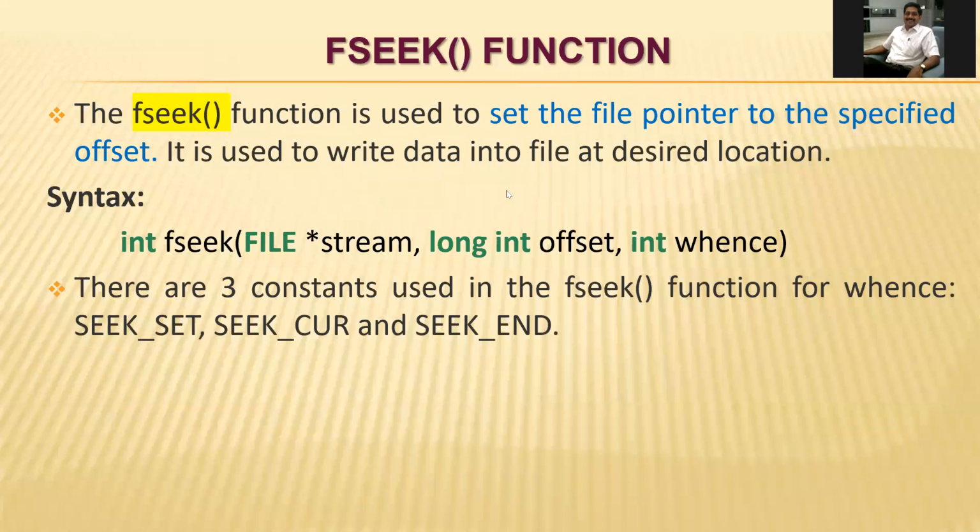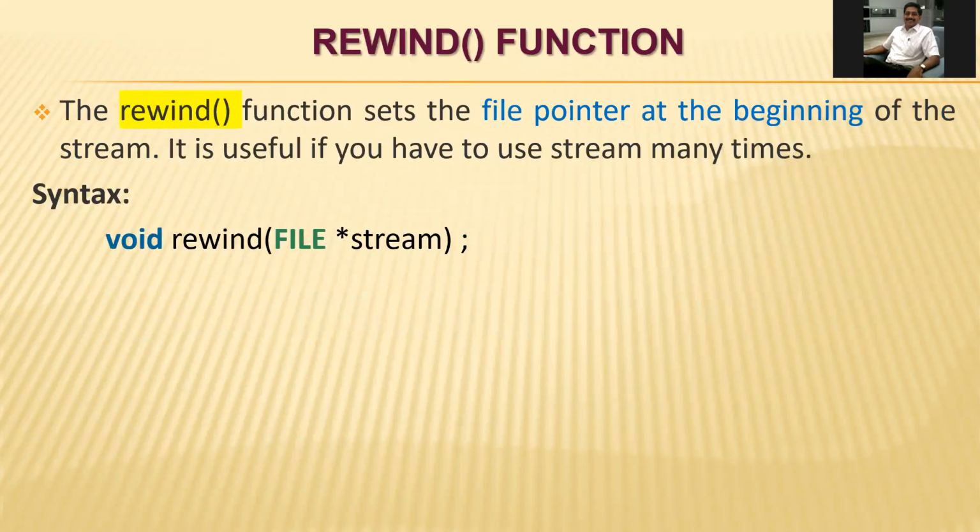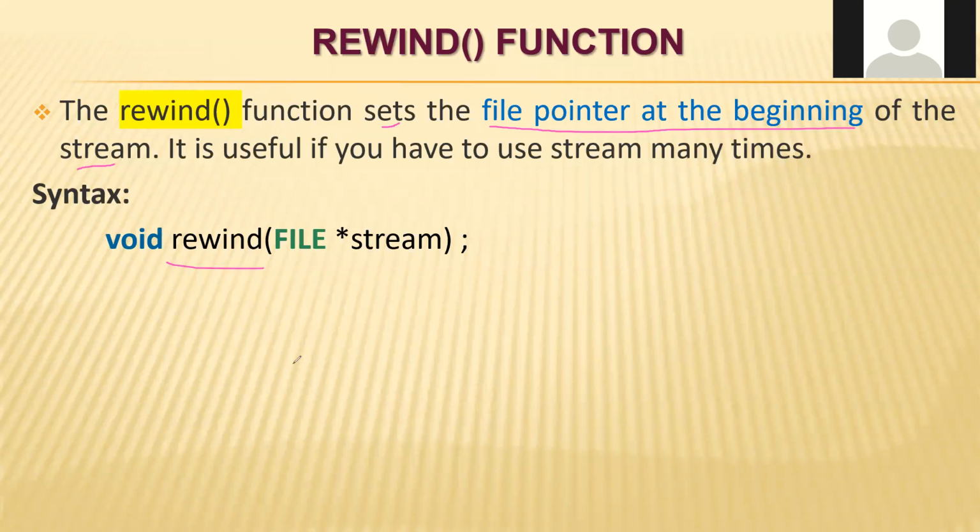The next function is the rewind function. What is the rewind function? The rewind function sets the file pointer at the beginning of the file. The stream is a file, so it is useful to use it many times, and we have to rewind that file. So these three functions, fseek, ftell, and rewind, are used to handle the files.